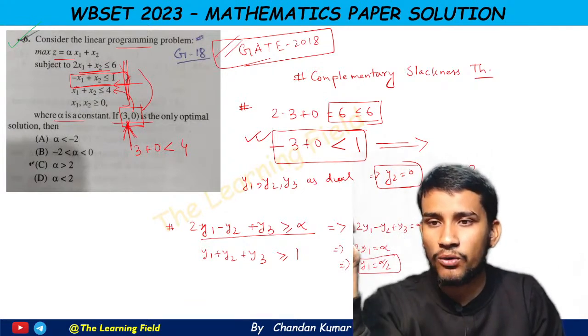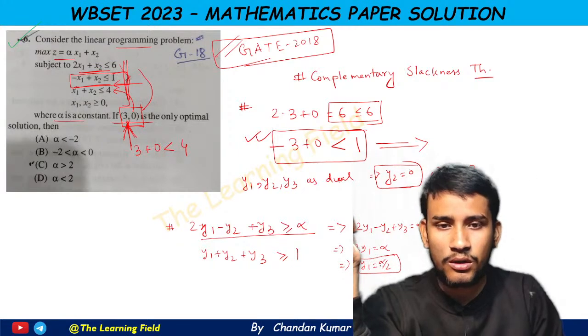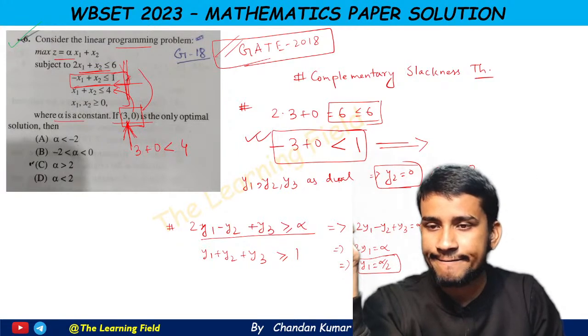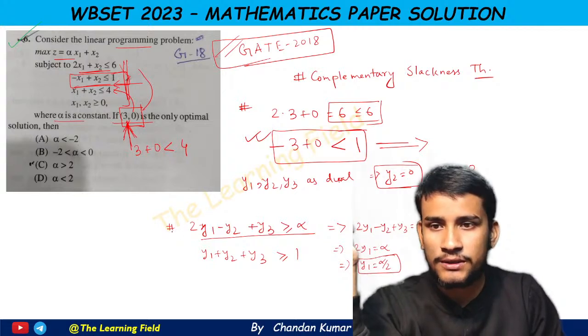Now if we put this to the optimal form, that is what?